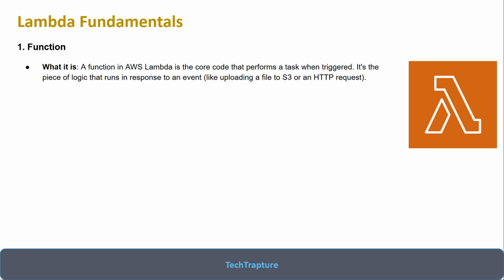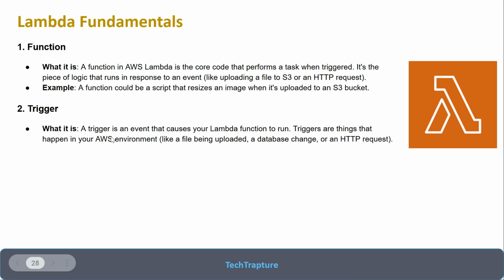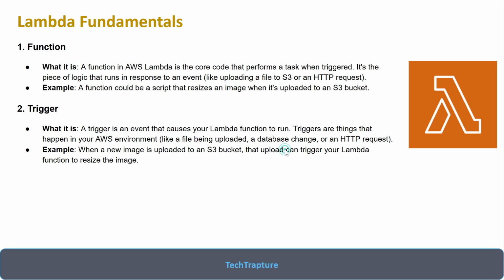So function: it is a piece of your code. Whatever you want to execute in Lambda, that is your function. You can say the function in AWS Lambda is the core code that performs a task when triggered. Second is trigger. A trigger is an event that causes your Lambda function to run. For example, I am uploading a file to your S3 bucket and it triggers your Lambda function. So that is your trigger. Uploading a file to the S3 bucket is your trigger.